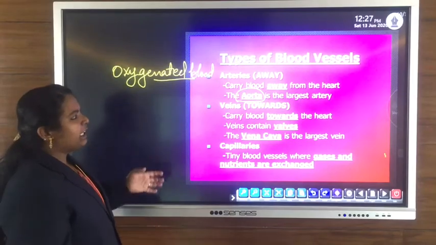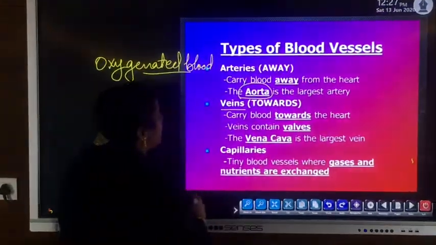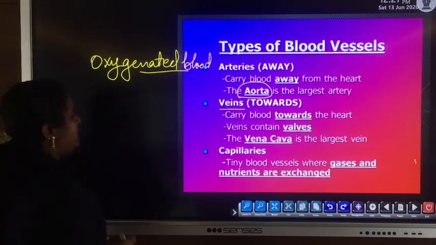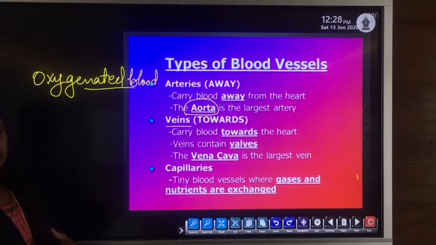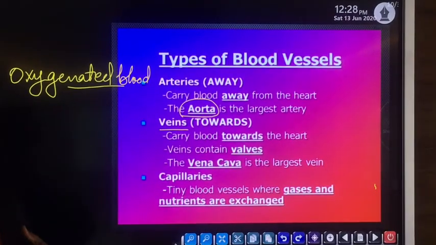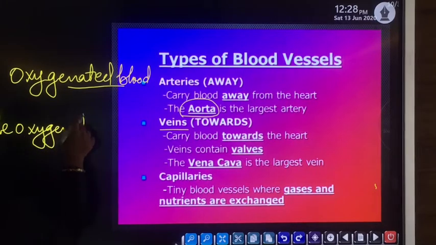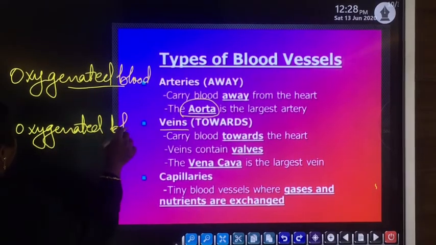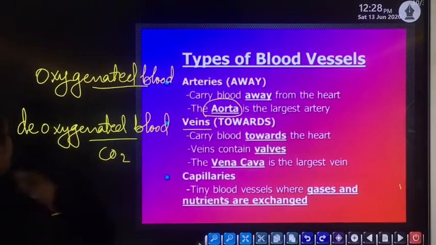Then the second type of blood vessel is veins. They are also small tubes, and veins mostly carry blood towards the heart. That means they collect blood from different parts of the body which is rich in carbon dioxide. Such blood is known as deoxygenated blood. Deoxygenated blood means blood rich in carbon dioxide.